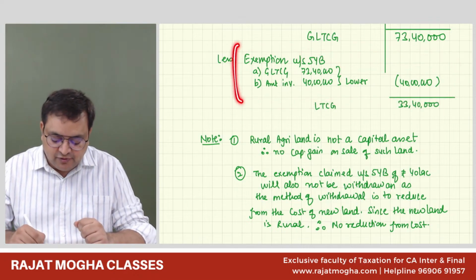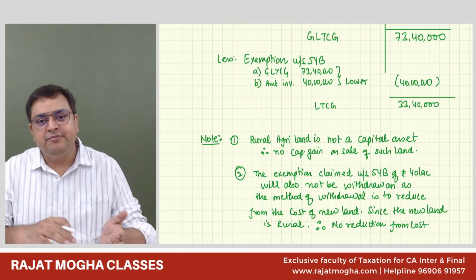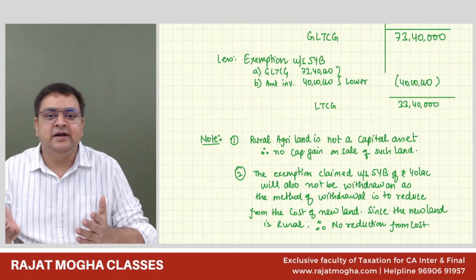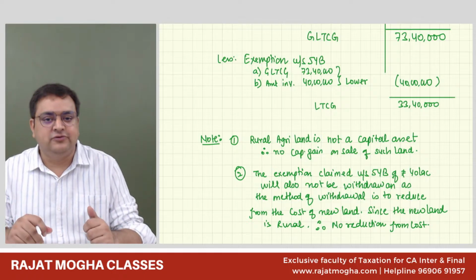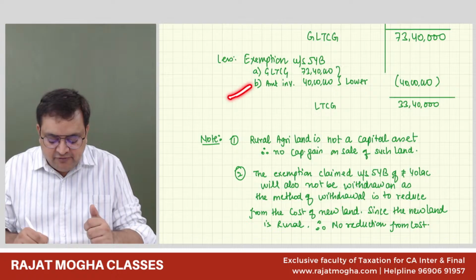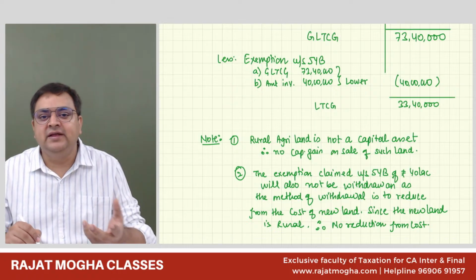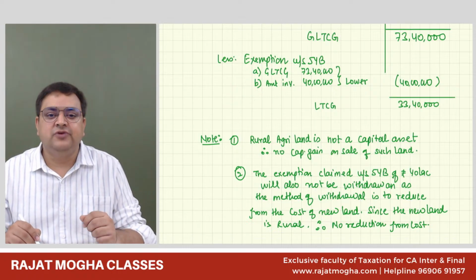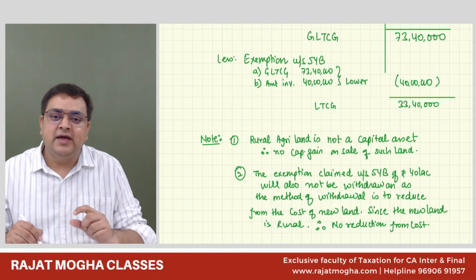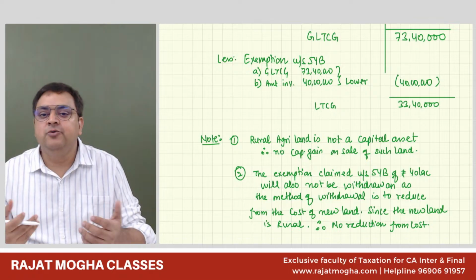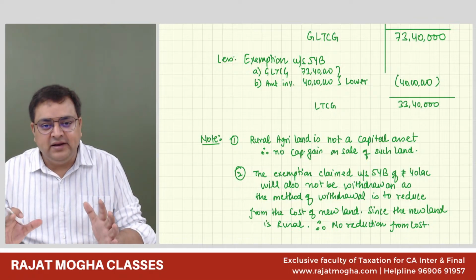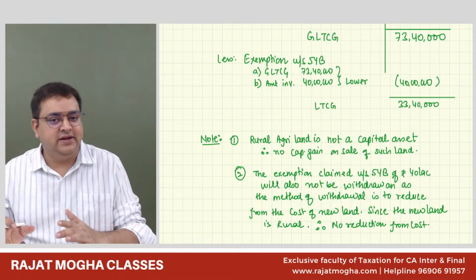Because he will say, boss, you have purchased the rural agriculture land this year itself, and this year you have sold it also. At the time you are filing your return, somewhere around 31st July 2025, you don't have any land. You don't have any new asset.